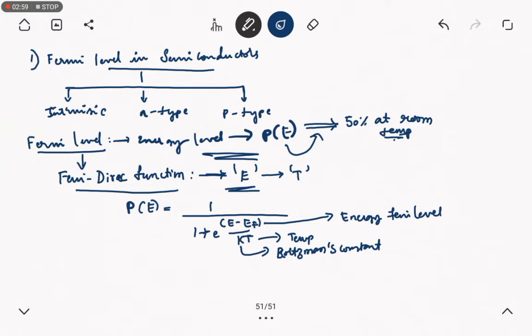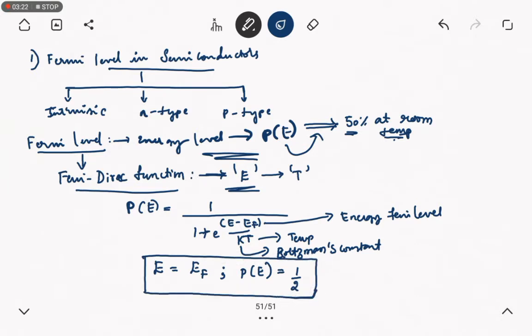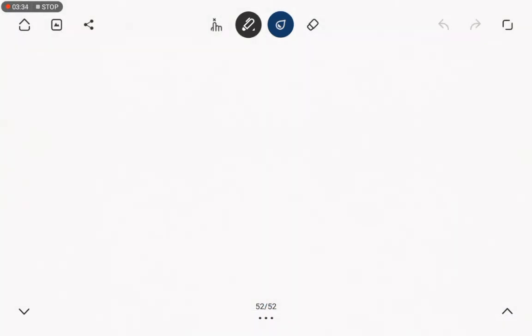This is the basic equation we have to know. At the exact energy level E, the Fermi level can be defined as the level where the probability of occupying the energy state by an electron is 50%, that is, half. This is the important equation. Next we shall move on to Fermi level in particular semiconductors. First we will discuss Fermi level in intrinsic semiconductors.